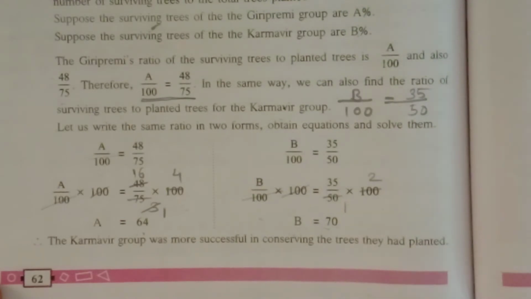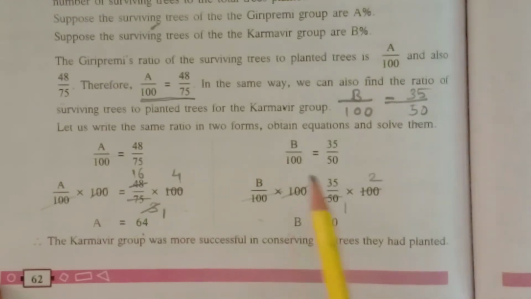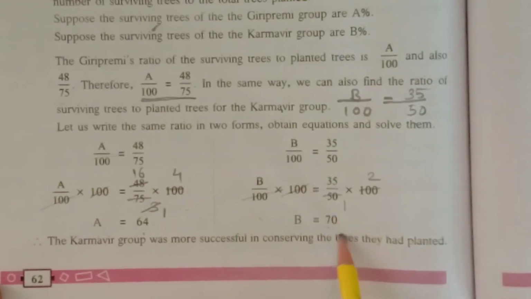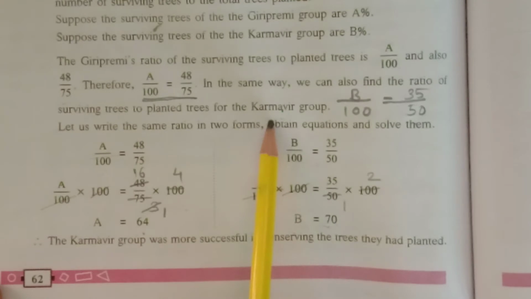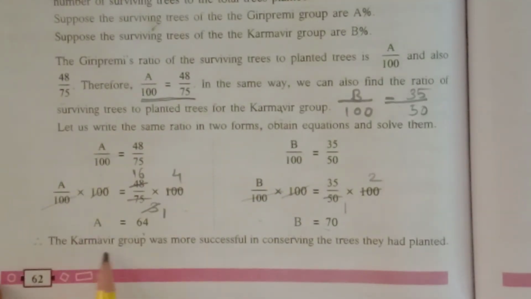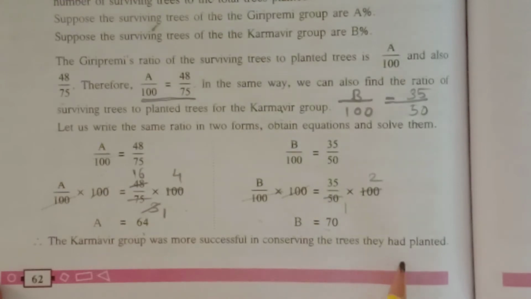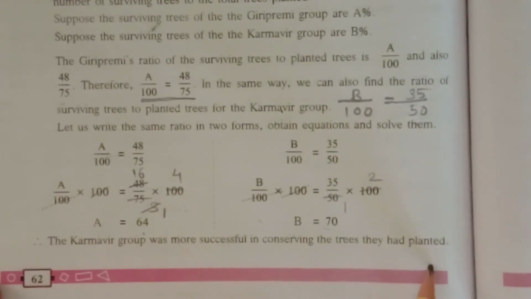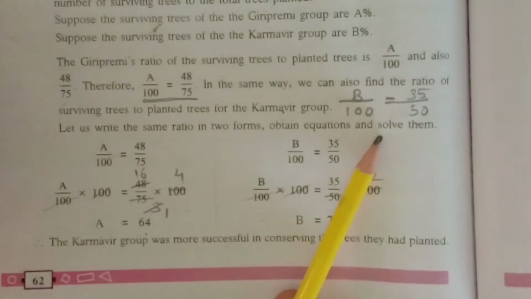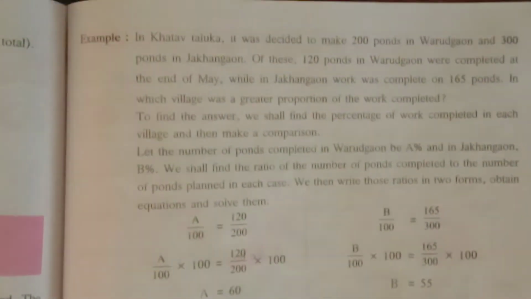So which group is more successful in conserving trees? This one, no, that is 70. Who is that? Karamveer. So therefore the Karamveer group was more successful in conserving the trees they had planted. Did you understand? So in the same way we have the next two examples.